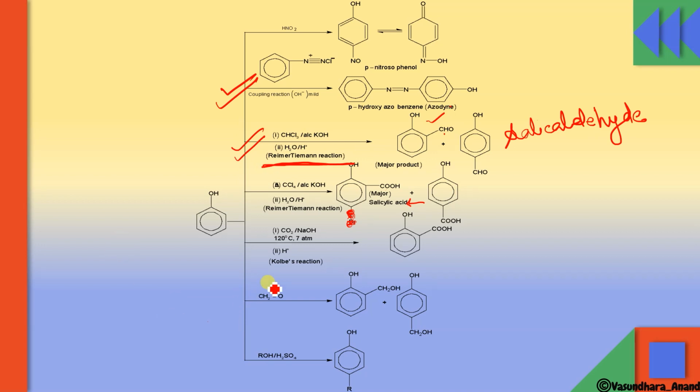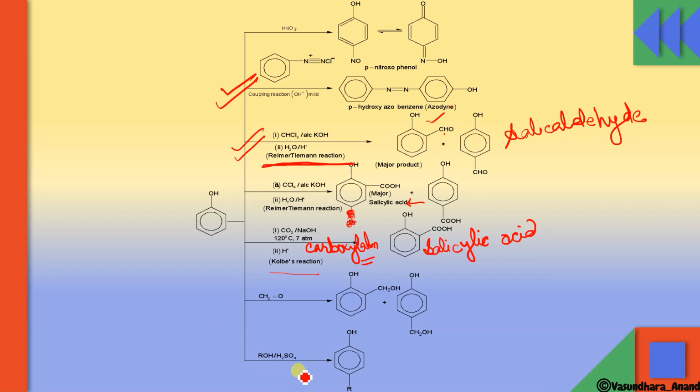Next, this is called carboxylation or the Kolbe reaction. If phenol reacts with CO2 in the presence of NaOH at 120 degrees Celsius and 7 atm, this is called the Kolbe reaction, or we can say carboxylation. Then a COOH group will be introduced on the phenol, and that will form salicylic acid. Again it will give ortho and para. Out of that, para will be the more stable product.